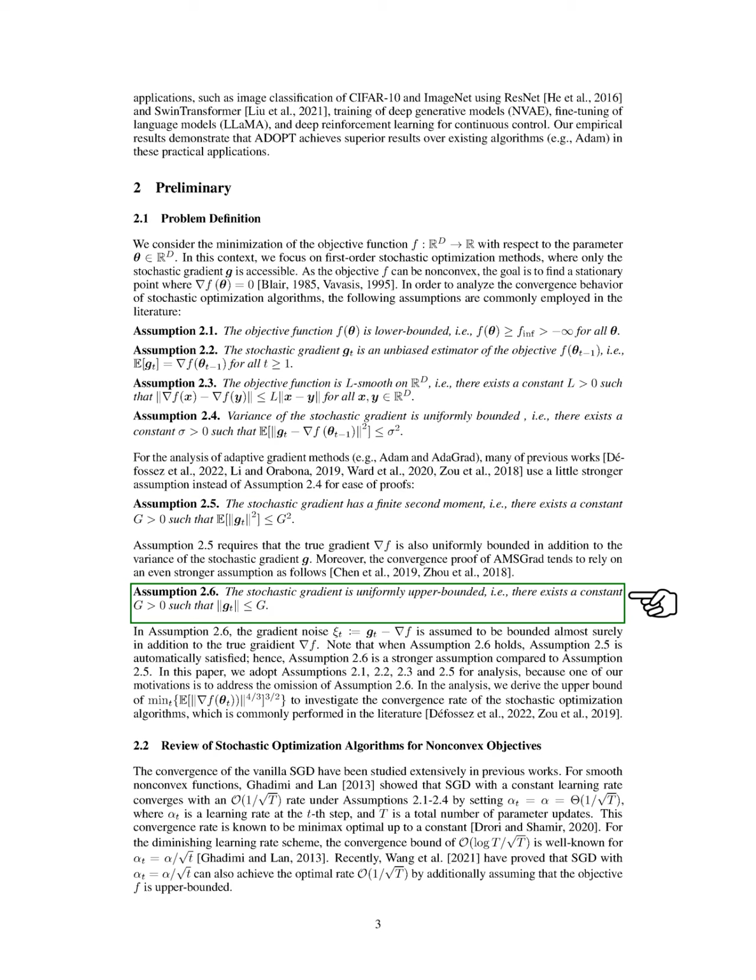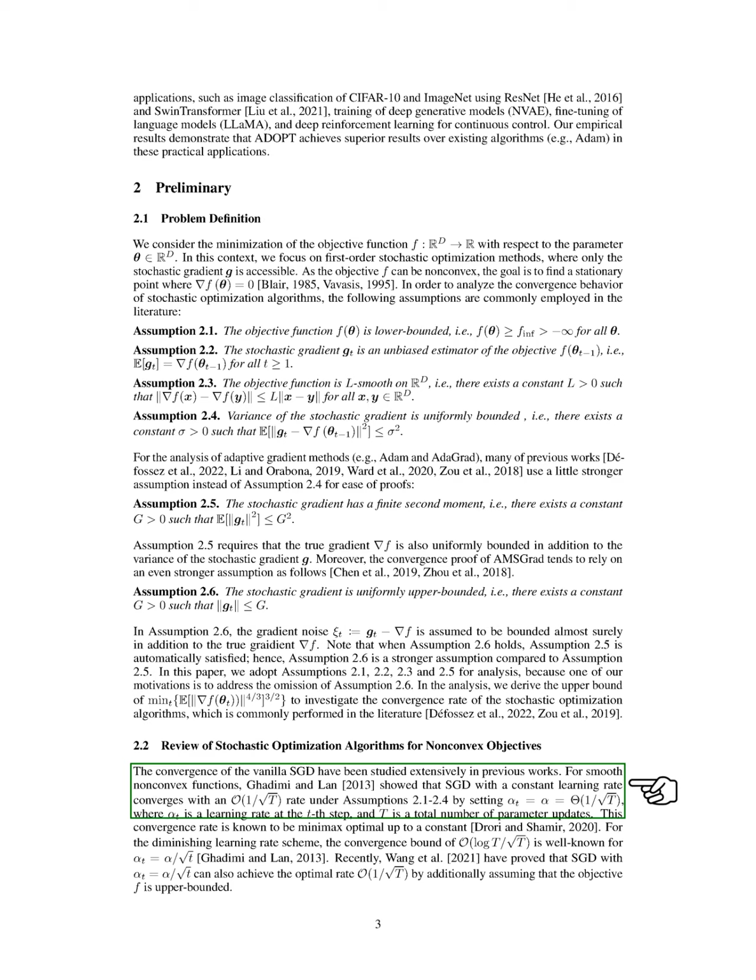Additionally, for AMSGrad, we assume that the stochastic gradient is uniformly upper bounded, meaning there is a constant G such that the norm of g_t does not exceed G. This assumption also implies that the noise in the gradient is bounded. In our analysis, we derive an upper bound for the expected fourth power of the norm of the gradient at the t-th step to investigate the convergence rate of the stochastic optimization algorithms, a common approach in the literature.